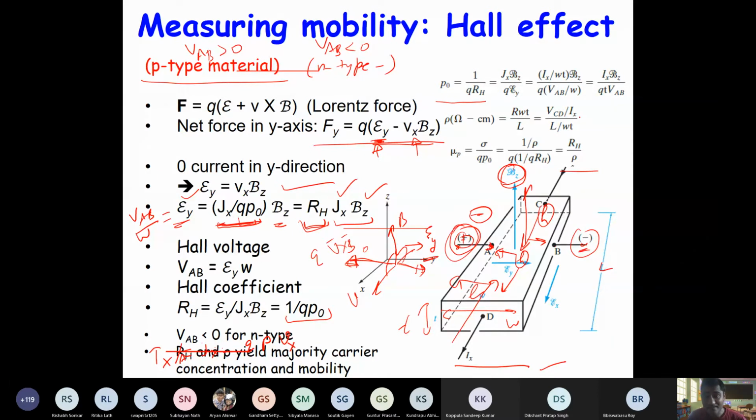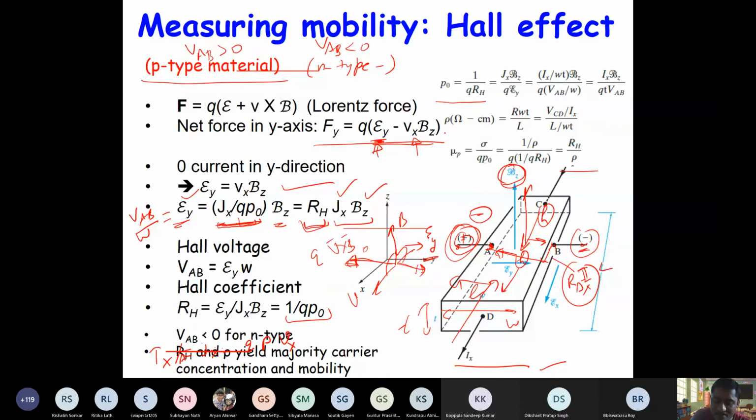So you notice here there is a very stringent requirement on A and B. A and B have to be exactly opposite. If they are slightly off, then there will be another drop due to this current I times R for this delta X region, right? So if they are not exactly opposite, then this voltage will not be the Hall voltage, right? So there is a technique to counter this thing, right?